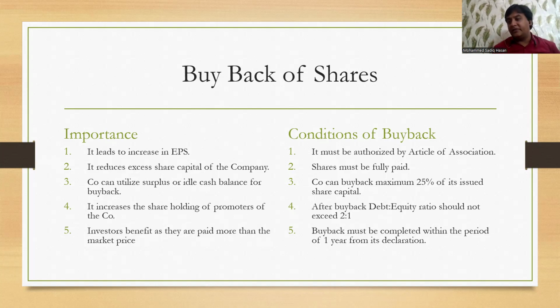Now, there are certain conditions we need to follow when the company goes for buyback. First, it must be authorized by the articles of association. It has to be mentioned in the articles of association that the company can go for buyback. Unless it is authorized, you cannot go for that.